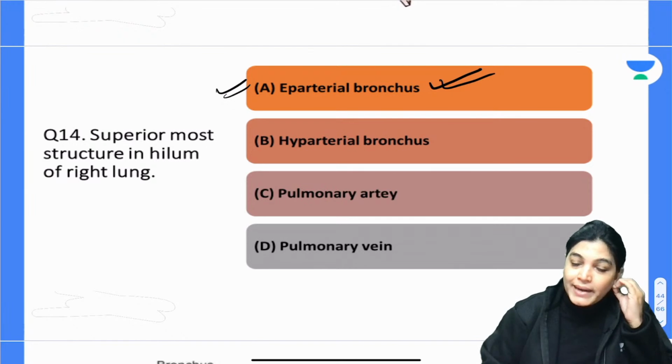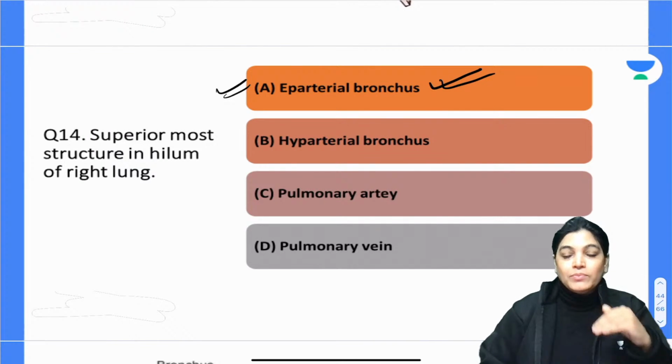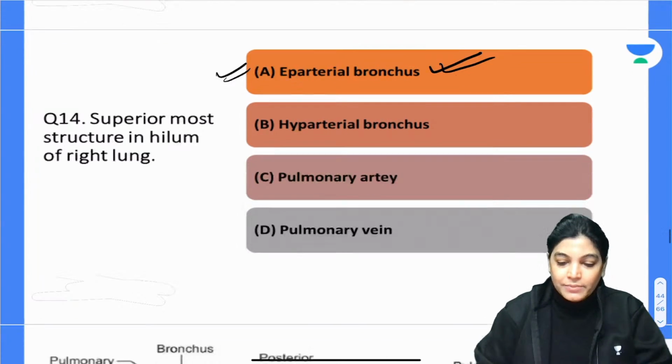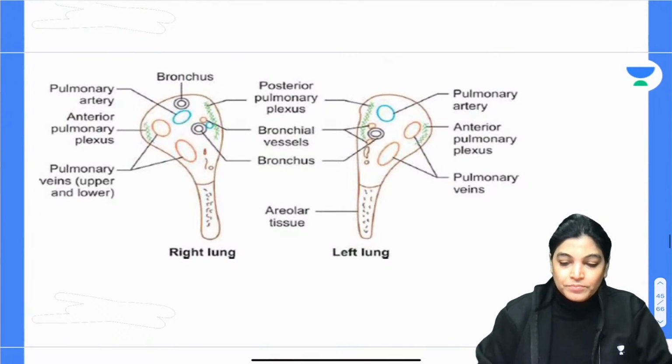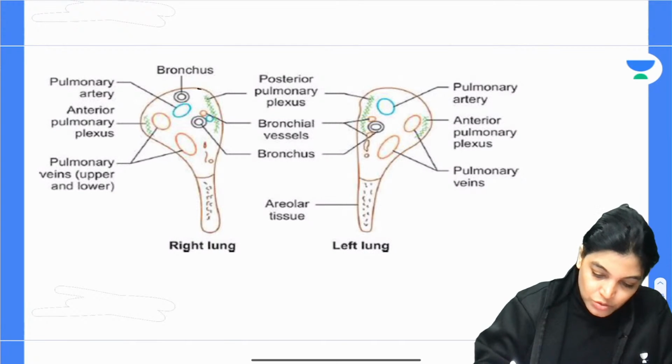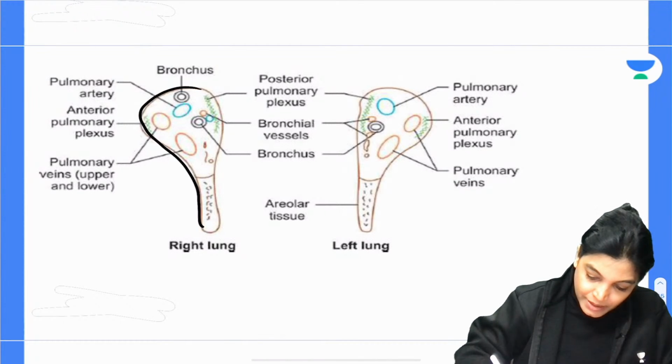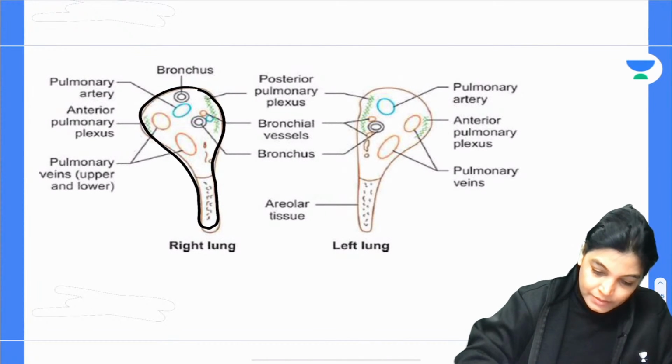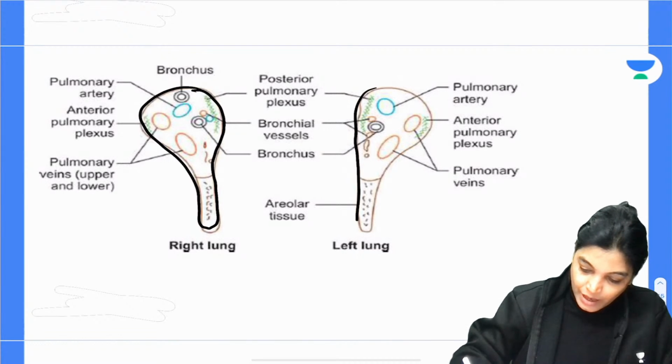So let me just write the arrangement of structures from above to down in the right and the left hilum, and then I will proceed with the literature part. So don't worry. Firstly, see here, I want to show you the right lung hilum area and that of the left lung hilum area.